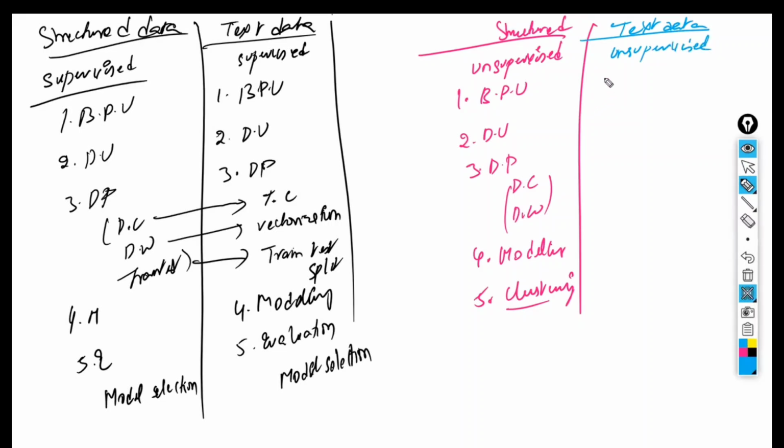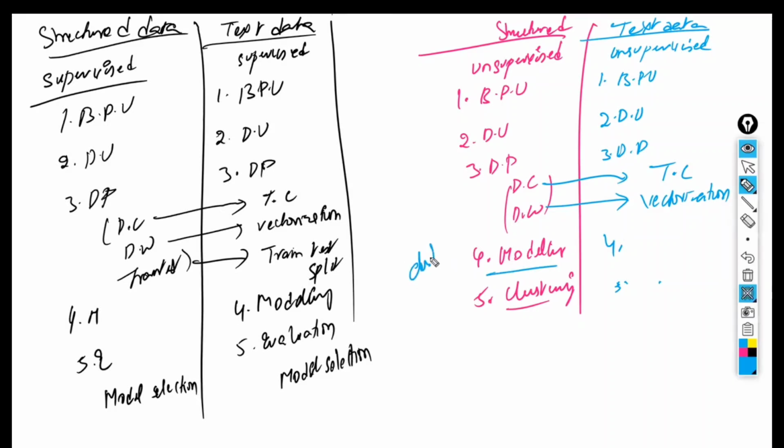What does unsupervised mean? First, we are going to understand the business problem. Second, we are going to do the data understanding. Next, we are going to do the data pre-processing, where data cleaning in text is text cleaning. That is removal of punctuation, removal of stop words, and stemming or lemmatization. Next, data wrangling in text is vectorization. We are going to do the vectorization. And here the modeling we have done is called clustering.